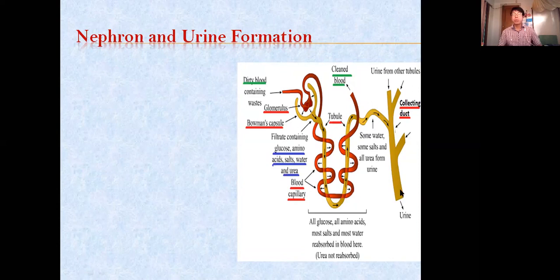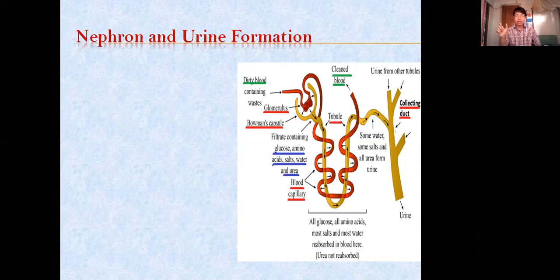Now this main pipe is called the collecting duct. You can see in the diagram, this is the collecting duct, and this is the pipe. In this collecting duct, many nephrons are present. Like this is one of the nephrons. Here one nephron is connected. Here also one nephron is connected. Here another nephron. In this way, many nephrons are connected with the collecting duct. Again, there are many collecting ducts inside the kidney.